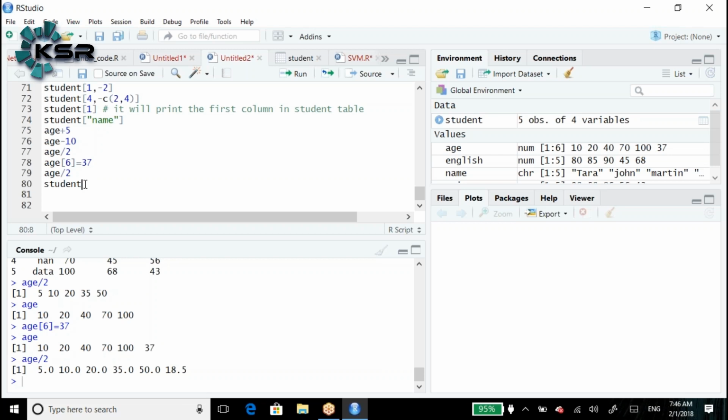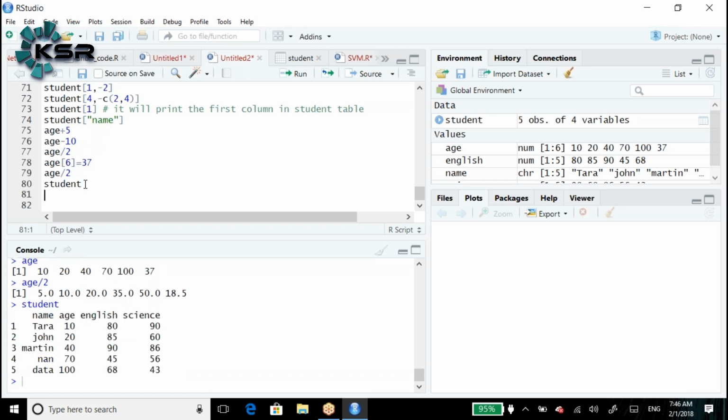Now student is a data frame, age is a vector. For age we can perform all the operations. Why don't you perform the same thing on student? Student consists of name, age, English, science, right? For example, if I am doing student plus 2, be careful here. What happens?